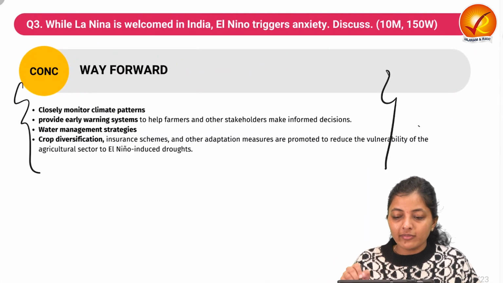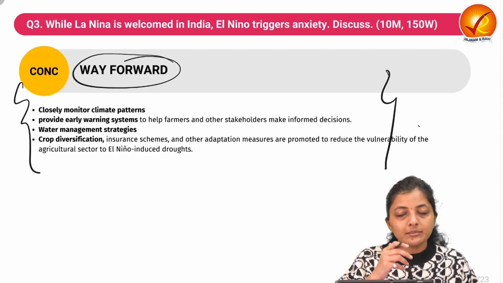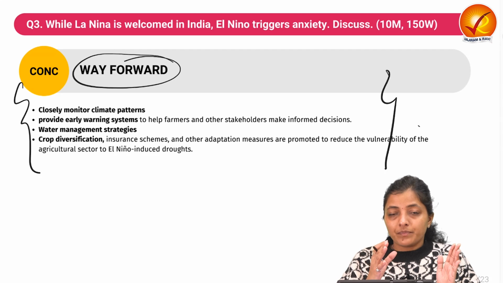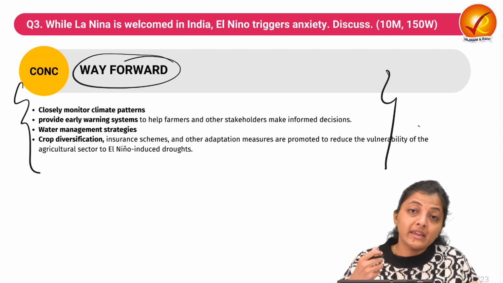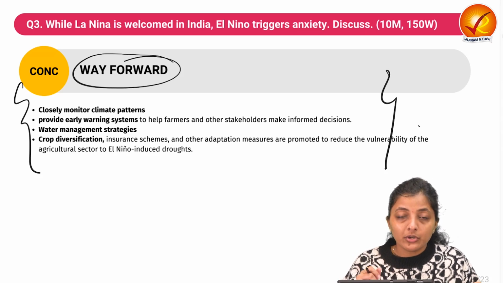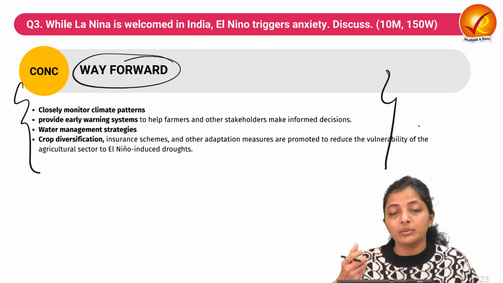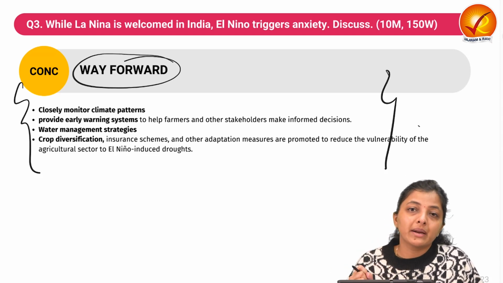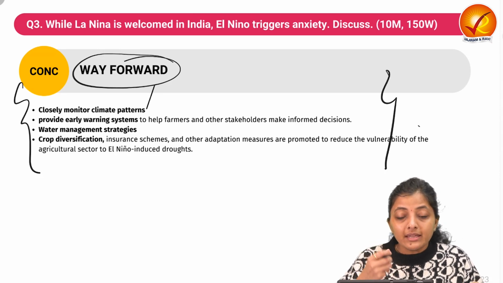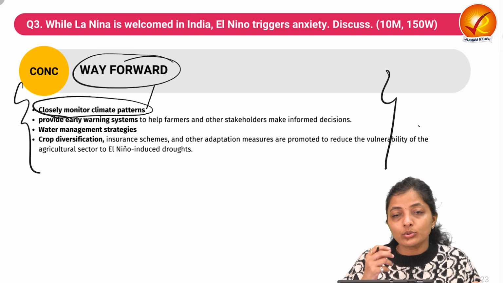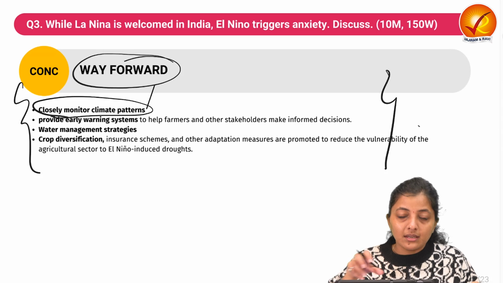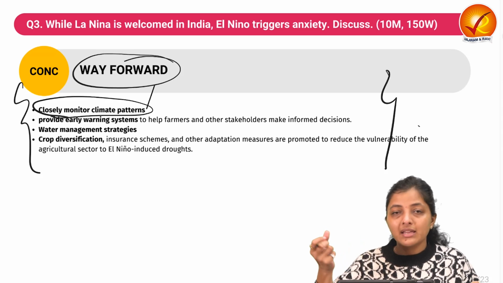Finally, for the conclusion, we can write something in the summary or the way forward, like these are processes which are variable in nature, and we cannot depend upon the vagaries of nature, because due to climate change and El Nino impact, this creates a huge negative impact on India. So what we can do is take measures like early monitoring of the climate pattern, so that we can prepare ourselves for the climatic conditions that would prevail in a particular year, and take measures accordingly.